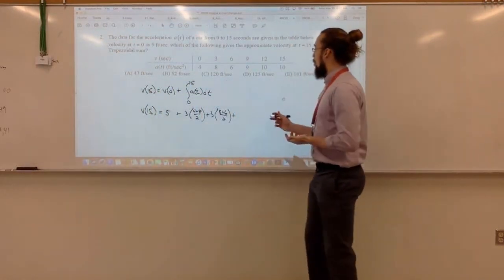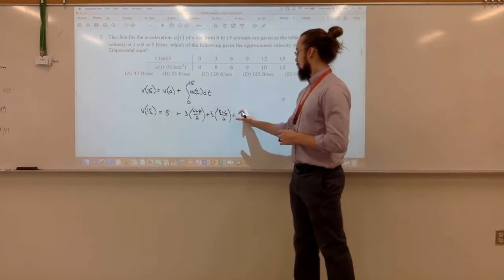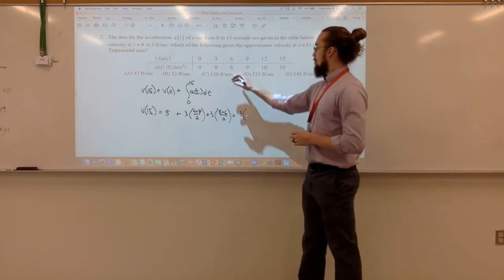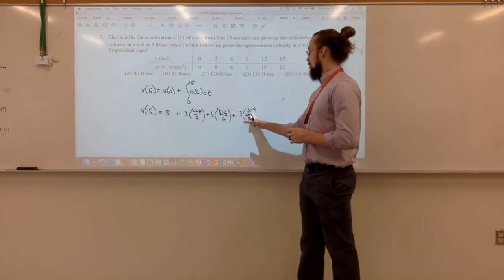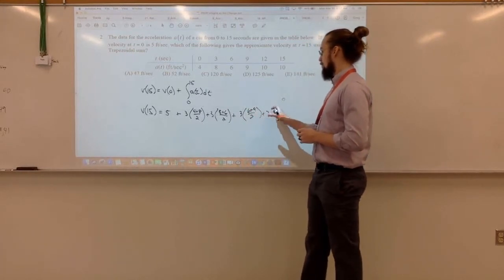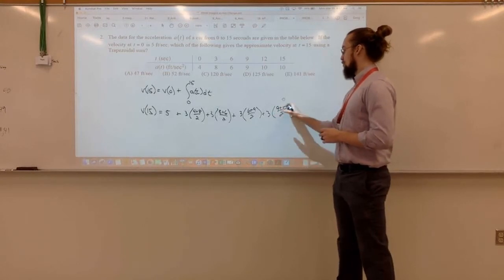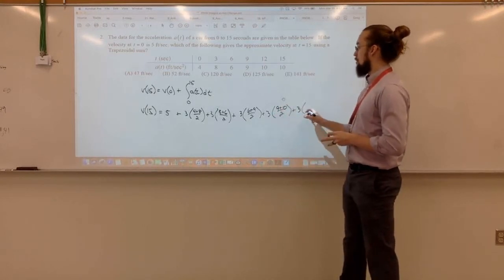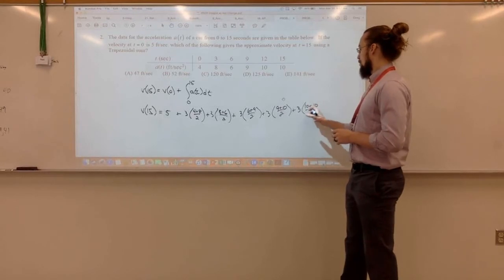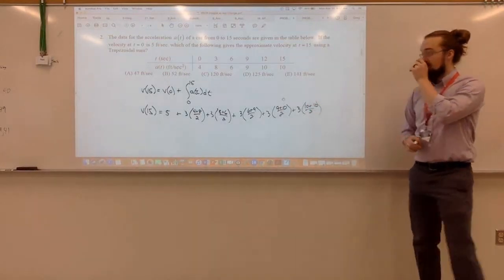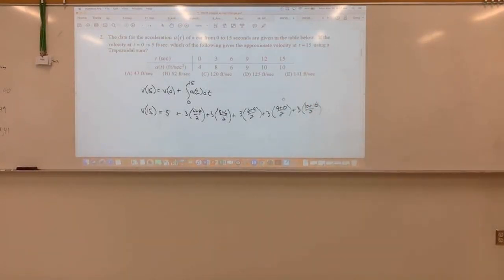I'm just going to do that for all 5 of these trapezoids. So 6 plus 9 over 2 plus 3 times 9 plus 10 over 2 plus 3 times 10 plus 10 over 2. And we're assuming this is a calculator active question.